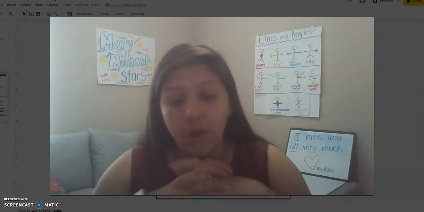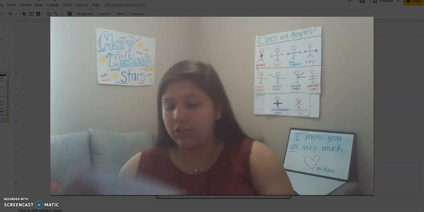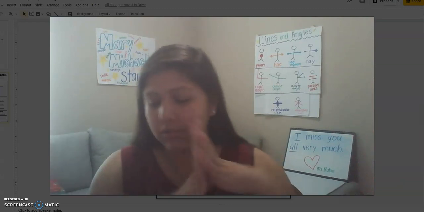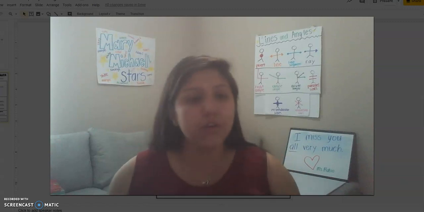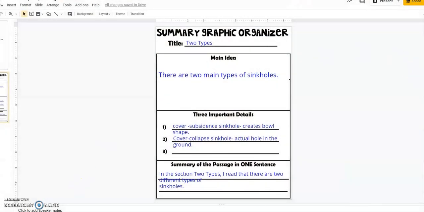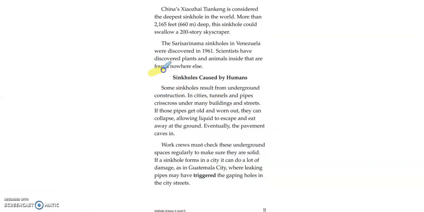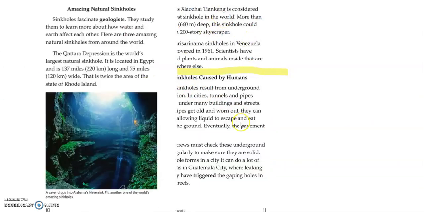Don't forget that today you are in charge. You're in charge of reading Amazing Natural Sinkholes. So you are going to read this section right here. So you're going to read the top of this page, and then you're going to stop at the top of this page right here. Okay, so this up here and this here.